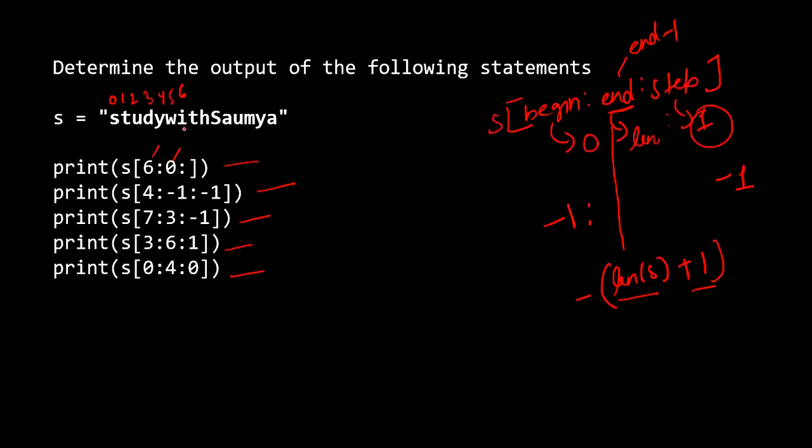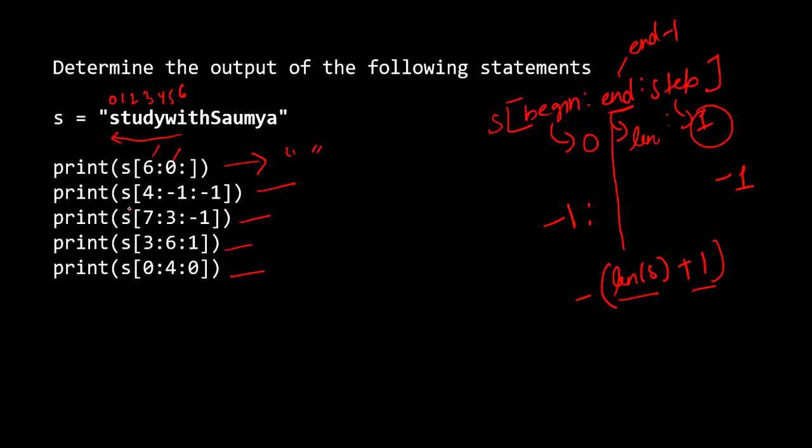Now just tell me one thing. Can you move from I in this direction? Is it possible when the step is positive? Here our step is positive, so in positive steps we move from left to right. So this is not possible. What will be our output? Are we going to get an error? No. We will get an empty sequence, an empty string.